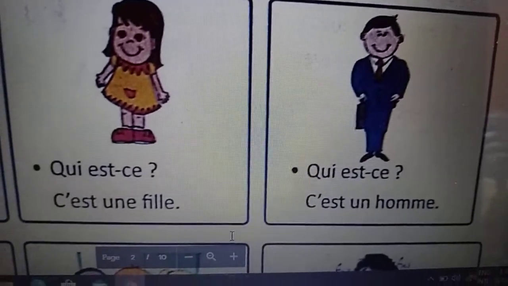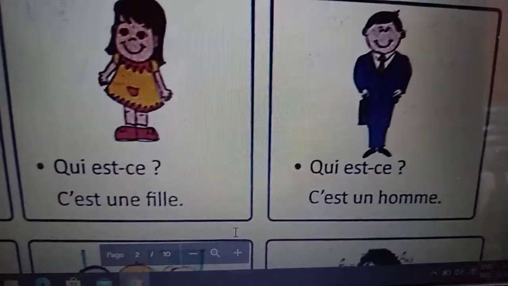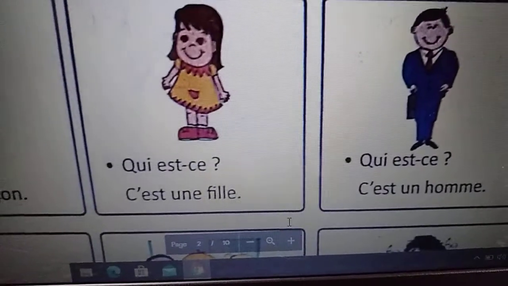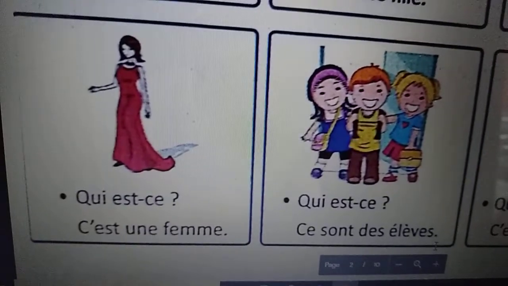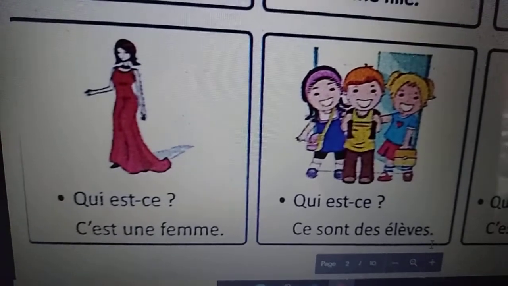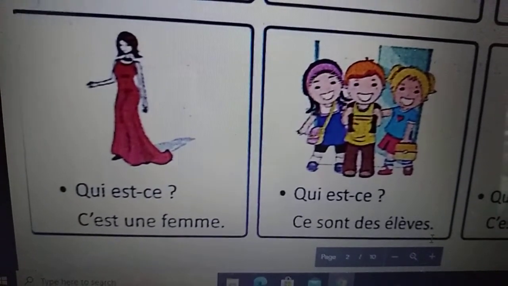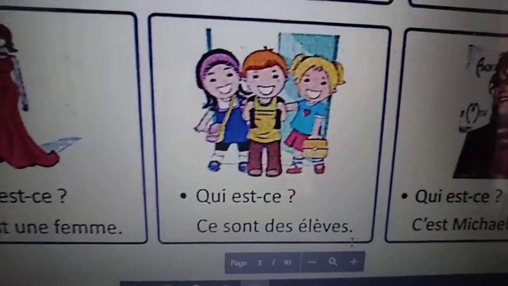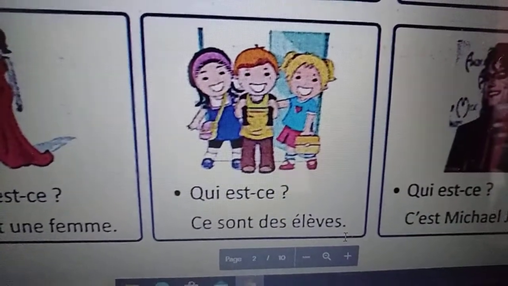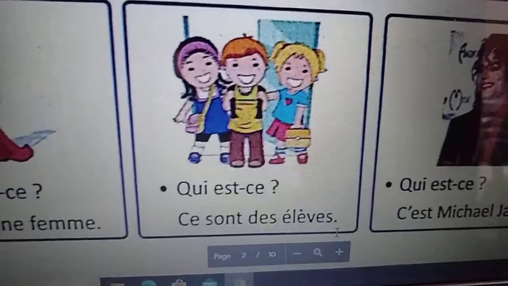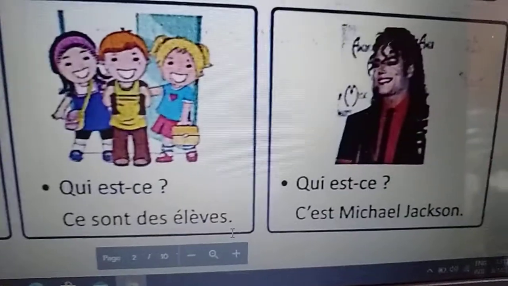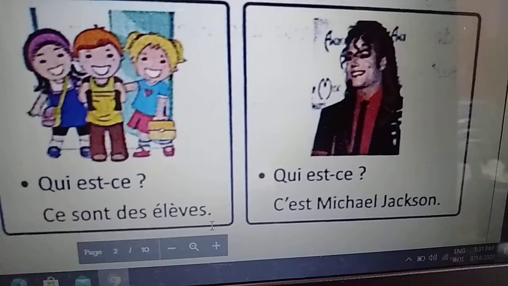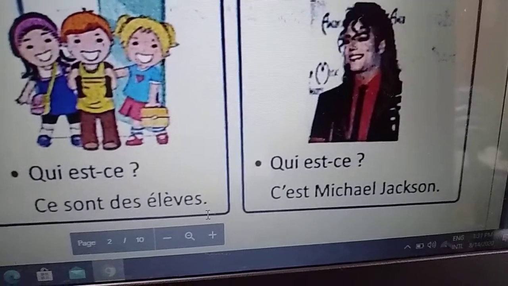Qui est? C'est un homme. Who's this? It is a man. Now, qui est? C'est une femme. Who's this? This is a woman. Qui est? Who's this? Ce sont des élèves. These are some pupils. Qui est? C'est Michael Jackson. Who's this? This is Michael Jackson.